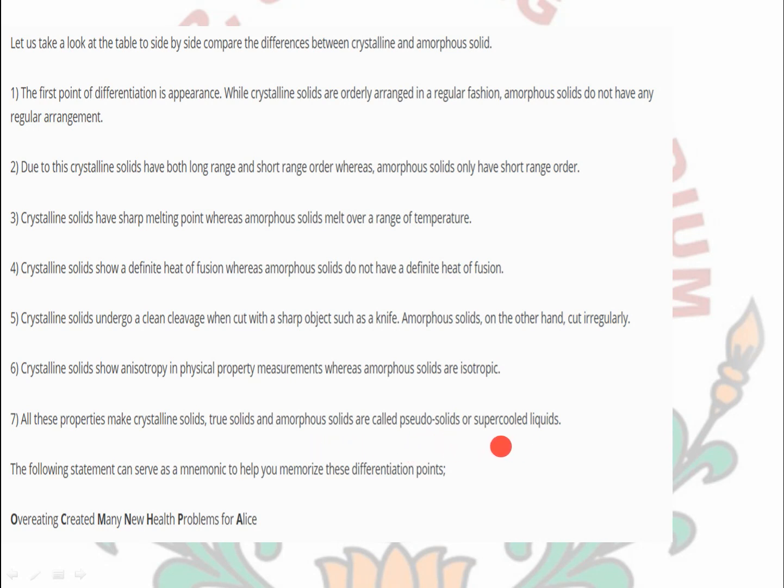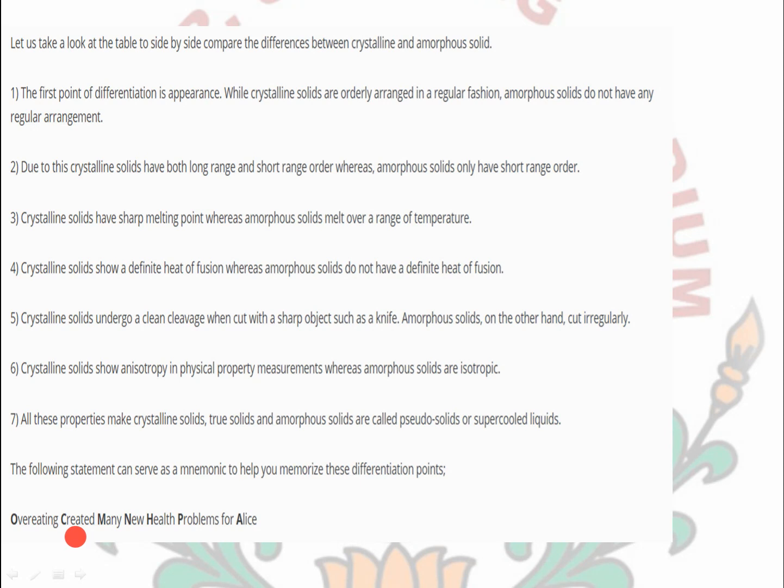cooled liquids. So as it is very hard to remember this, you can use this mnemonic in order to remember it. What is this mnemonic? Overreacting created many new health problems for LEs. Okay, overreacting created many new health problems for LEs. Here, overreacting, O is showing the order. Okay, order of arrangement. Next, created, C is showing the what is the